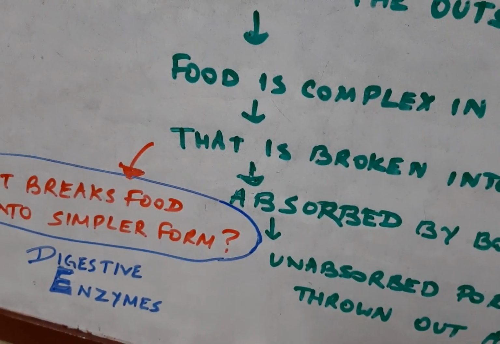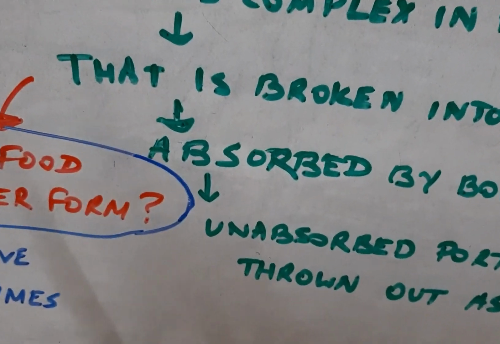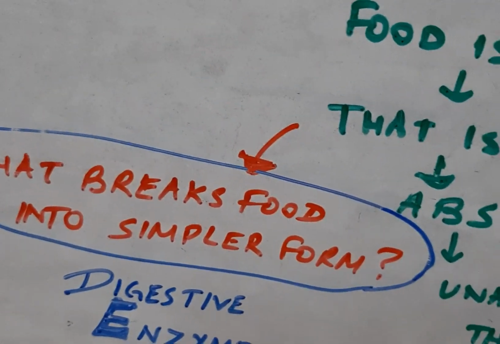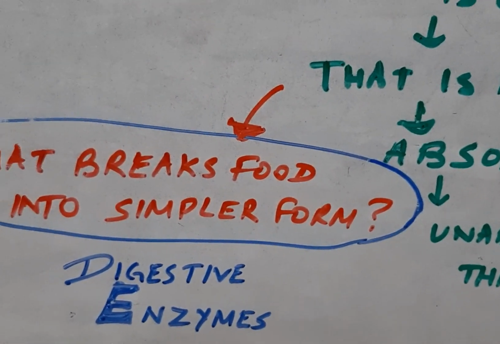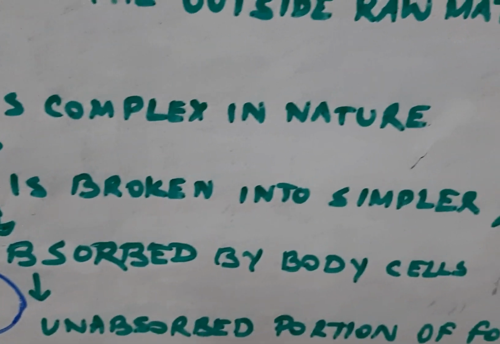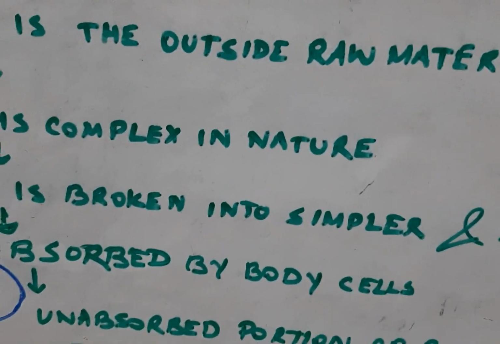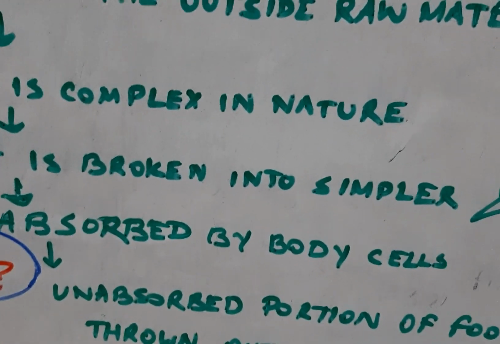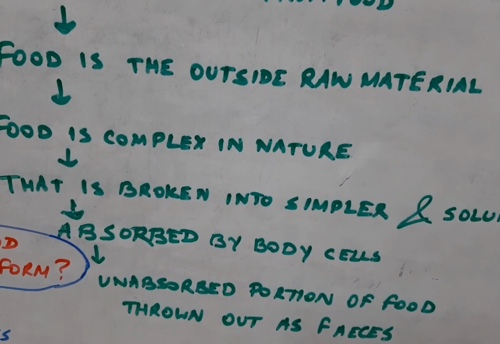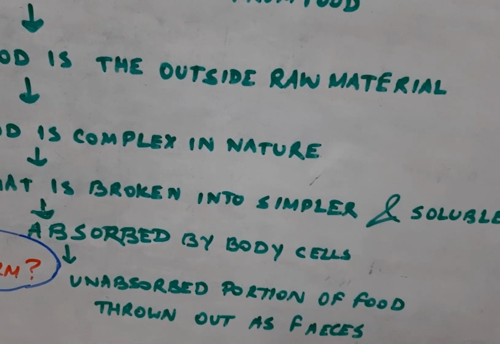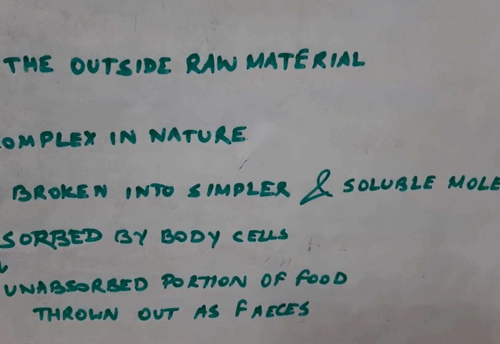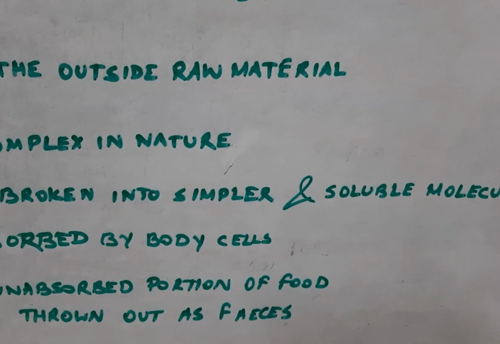That is the digestive enzymes present in our body, secreted by various digestive glands, which break the food into simpler form, as the food that we take is always in complex form. After breaking down, this food is absorbed by the body cells, and the unabsorbed food, which is not needed by the body, is thrown out as feces or fecal matter.